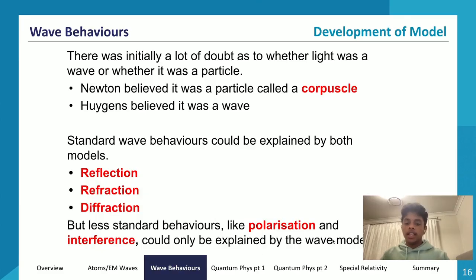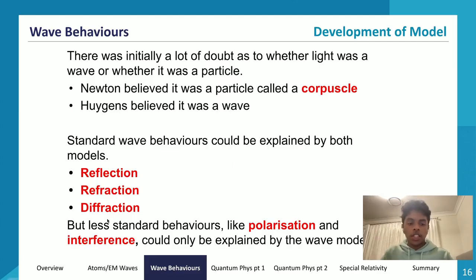So this was an aspect of the wave model that gave it an edge over the corpuscular model, because the corpuscular model struggled with or could not explain polarization or interference. And you can see that these are all in red, right? The corpuscular model was a model of light that indicated that light was made up of particles or mass-attracting particles called corpuscles. That's kind of what the corpuscular model of light is.